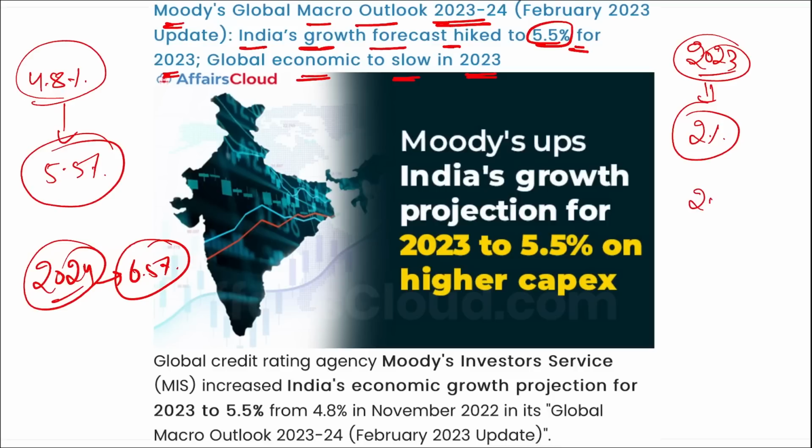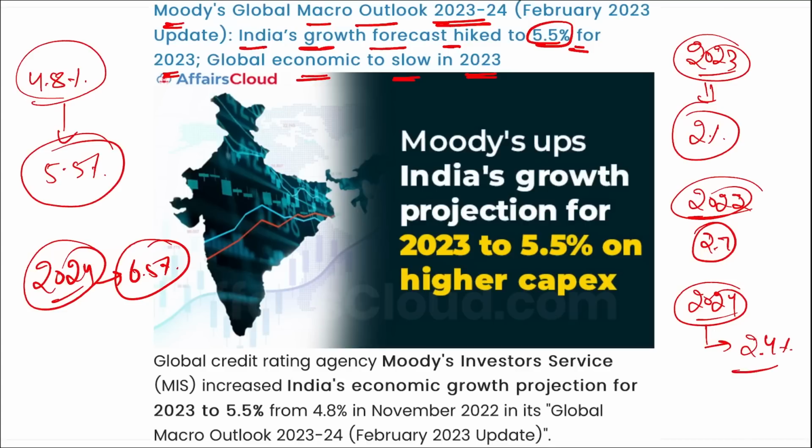In the year 2022, the world economy grew by 2.7%, and in the year 2024 it is expected that global economy will be growing by 2.4%. So global economy in 2022 was 2.7, in 23 it is 2%, and in 2024 it will be around 2.4%. Similarly for India, it was earlier projected by Moody that India will be growing by 4.8% in the year 2023. Now it is projected that it will be growing at 5.5%, and in the year 2024 it will be growing by